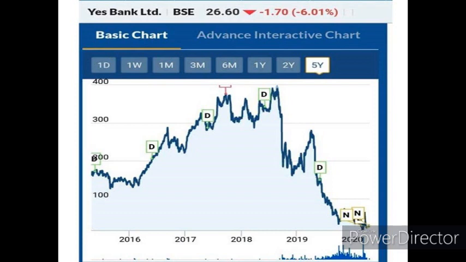But suddenly, in the year 2018, the share price started crashing rapidly. This was because Yes Bank was in the news for a bad reason. The bank had a lot of NPAs and the bank's management failed to disclose the same. So what is an NPA? It refers to non-performing assets.